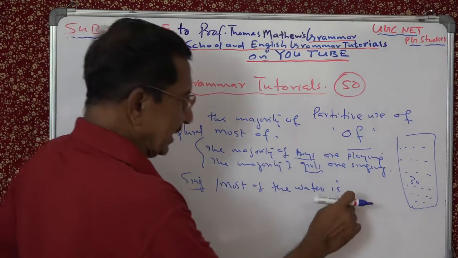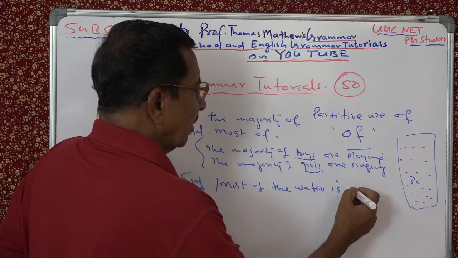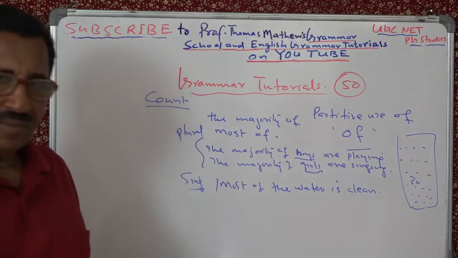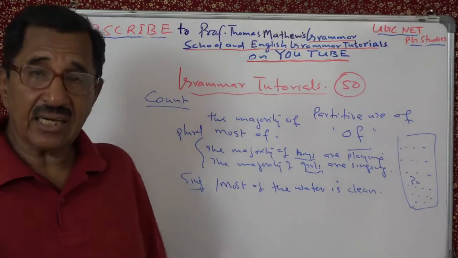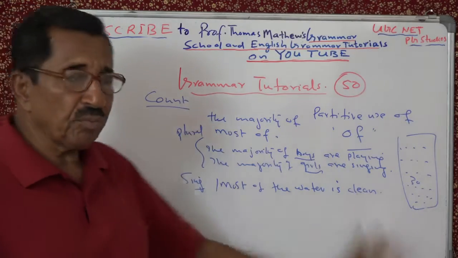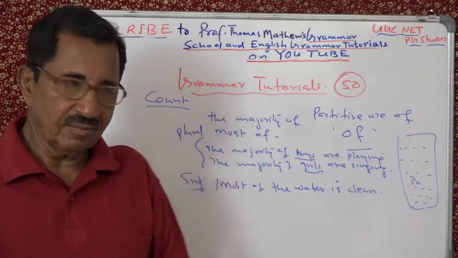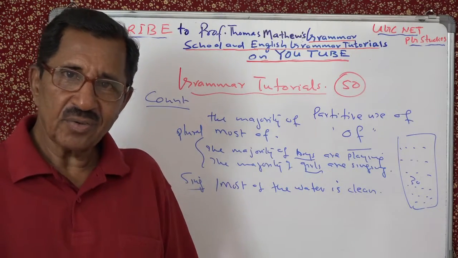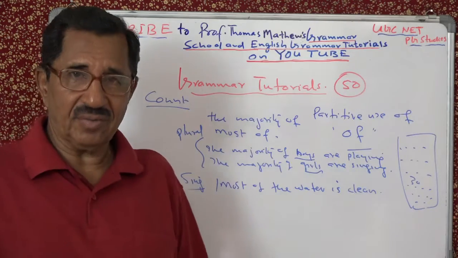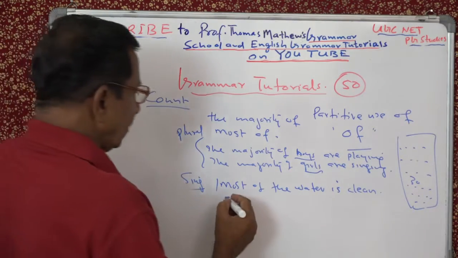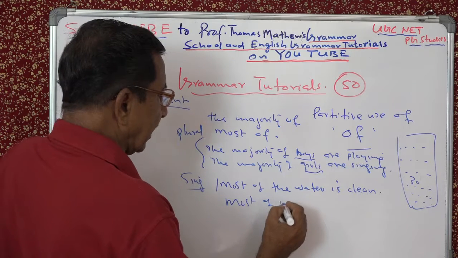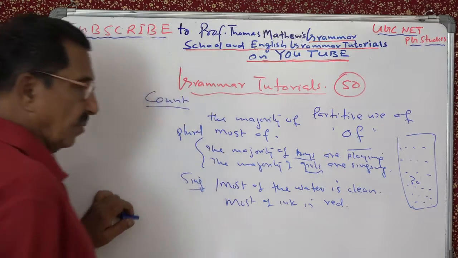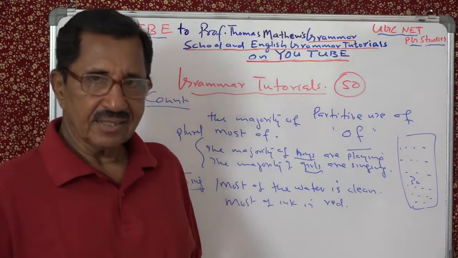Most of the water is clear. Clean, you can say clean. Most of the water is clean, uncount. Majority of is plural, used with count nouns. And most of is singular, used with the uncount nouns. Most of the ink, you can see, most of the ink is red. Some ink is white.